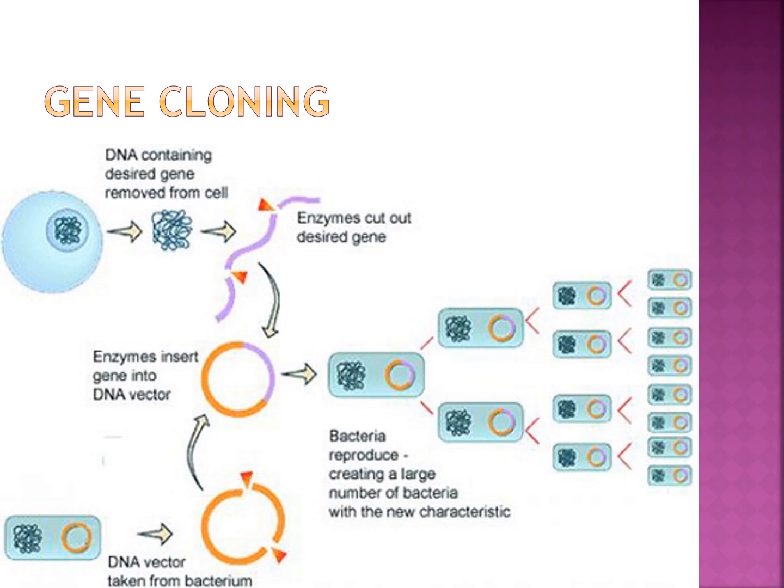This is a genetic engineering technique. This is gene cloning.